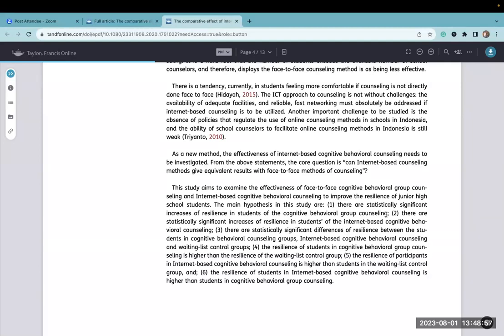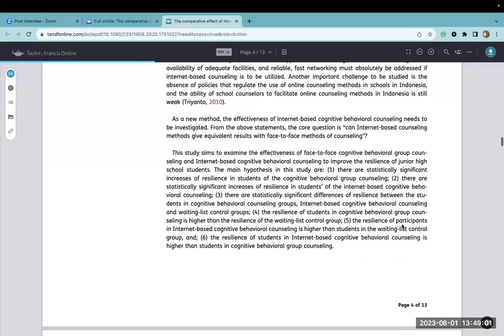This, however, is more of a statement of fact and not really a hypothesis. Same thing for the second one. There are statistically significant increases in the resilience. I would have preferred that they said that students' resilience is higher for the internet-based cognitive behavioral counseling than the group counseling and the control. So those two statements really aren't stated well as hypotheses.